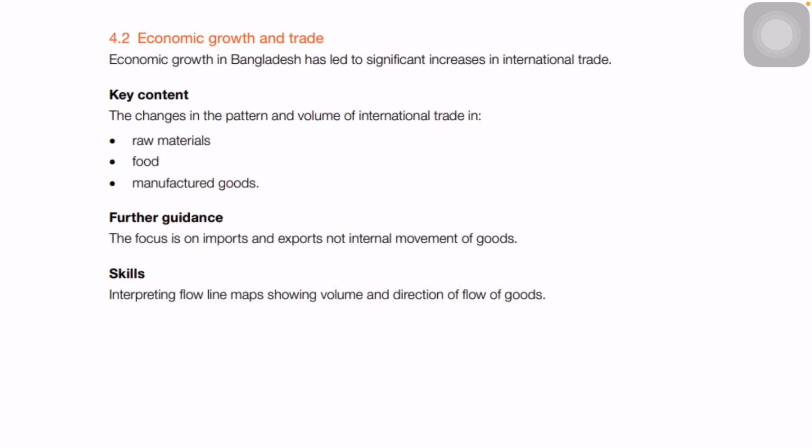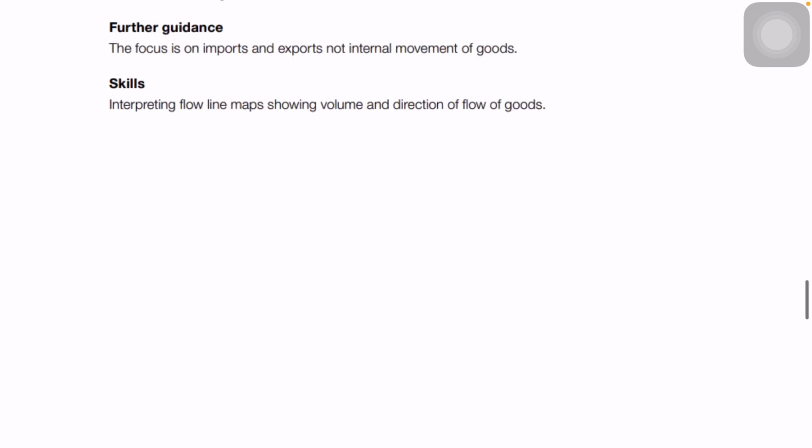Then economic growth, we need to know about what is raw material, food, manufactured goods. We just need to know about them. We need to know examples of certain goods which we export, certain goods which we import, and what the benefits and drawbacks of exporting them are, and what the benefits and drawbacks of importing them are. That's what we need to know under topic 4.2.